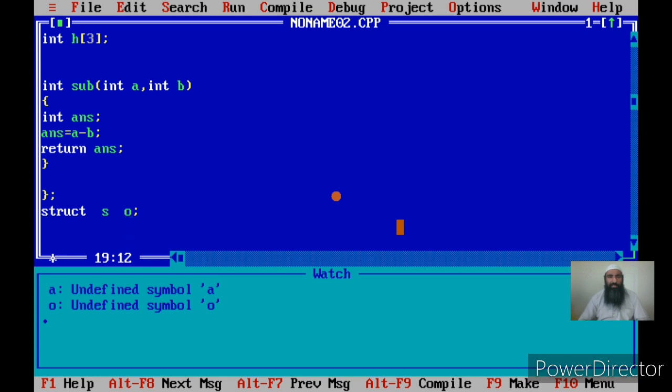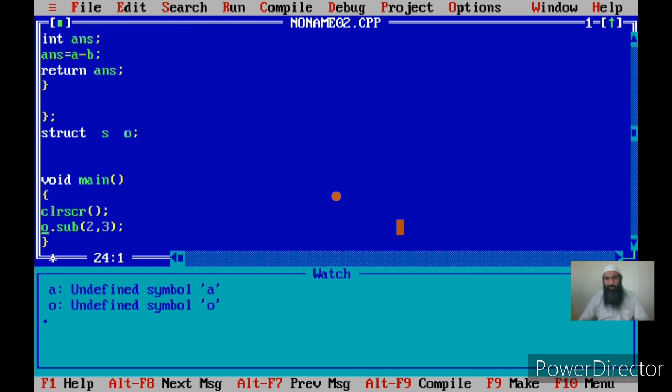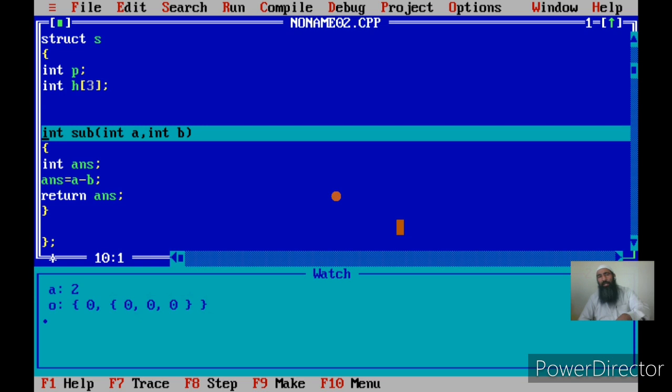Now can I access the function? I tried to call a function, the subtraction function that is within the structure. It did not respond. Now let me call it with O. I have called O dot subtraction. If this works, that means we can call a function. See here, we are calling this function that is within the structure.